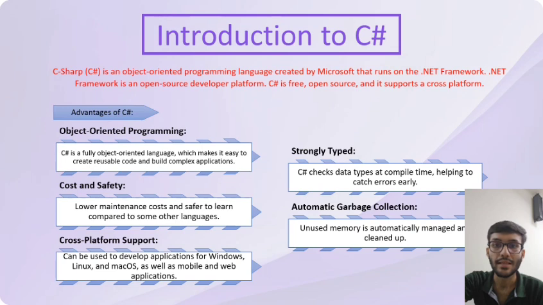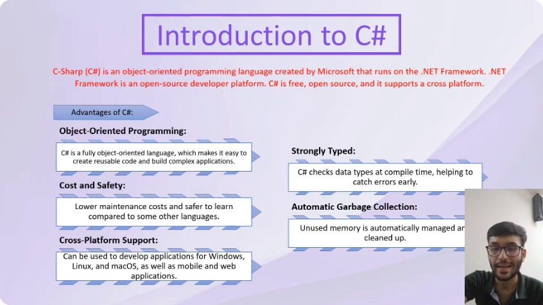C Sharp was created at Microsoft in the early 2000s. At that time, it was a buzzing technology scene, and new technologies were coming up. But even then, C Sharp was built to overcome the issue of being flexible and easy to use. So that's when they introduced C Sharp as a part of their .NET framework. The idea was to create a language that could do it all, whether you want to build desktop applications, web servers, or even enterprise-level applications.